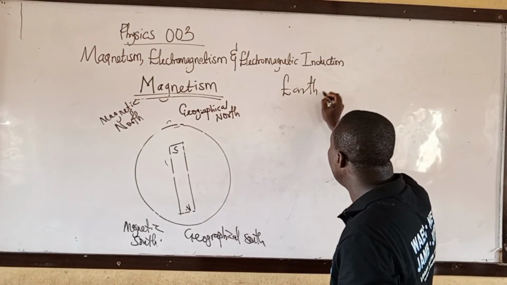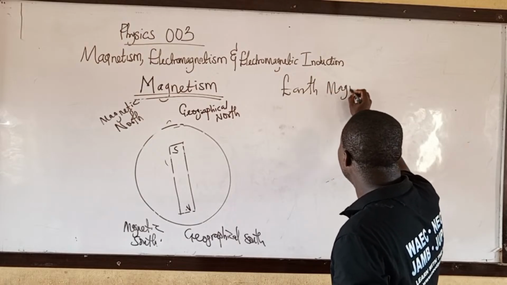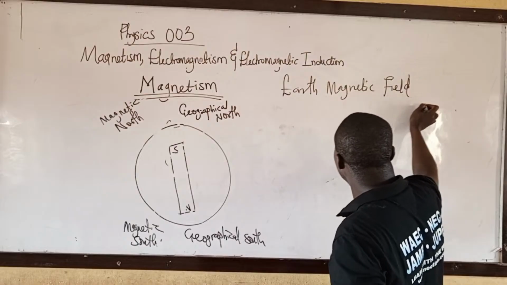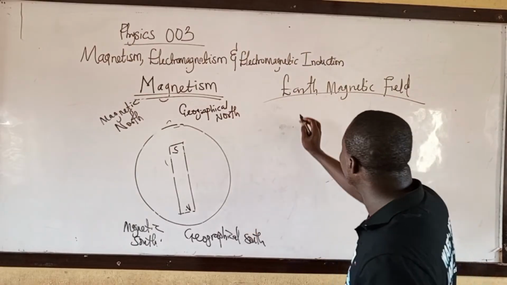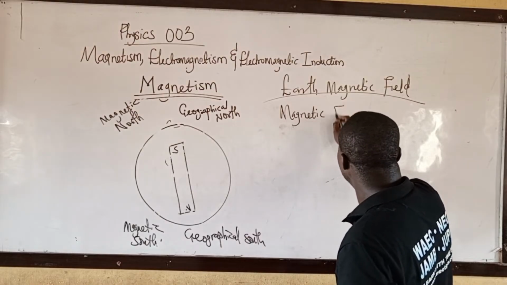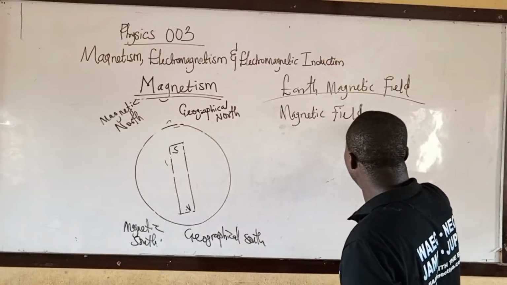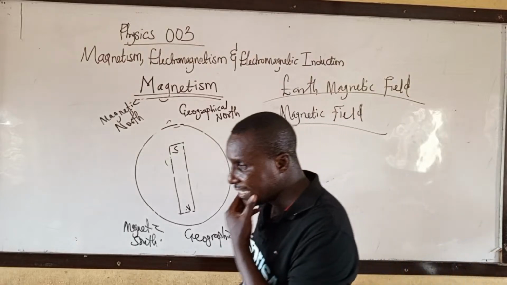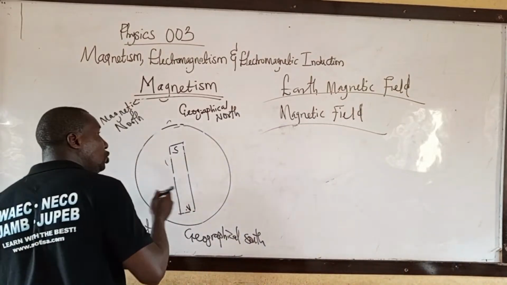Then from here, what are the things you're supposed to know about the Earth's magnetic field? Before I move, let me explain that one first. What is a magnetic field? A magnetic field is a region.